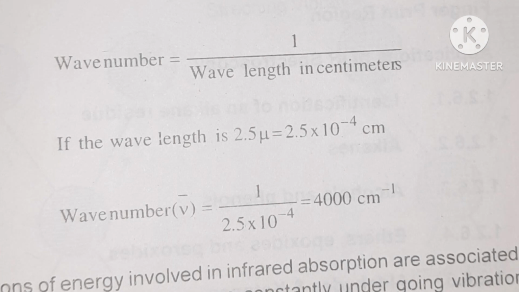Wave number equals 1 divided by wavelength in centimeters. If the wavelength is 2.5 mu, that equals 2.5 into 10 to the power of minus 4 centimeters. Wave number, V, equals 1 divided by 2.5 into 10 to the power of minus 4, that equals 4000 centimeter inverse.